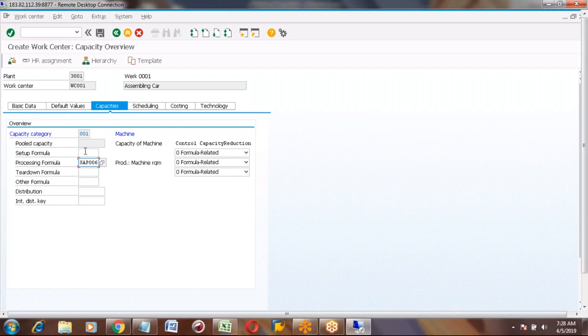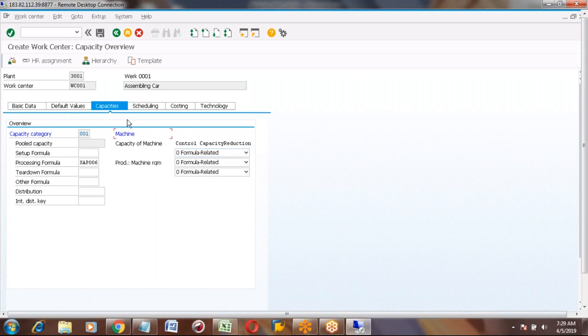If you are using setup, you can enter the setup formula also, but as our key is not having the setup, I am not maintaining it. Otherwise, if you have the setup key, you can maintain it here. The control capacity reduction side is not required either.